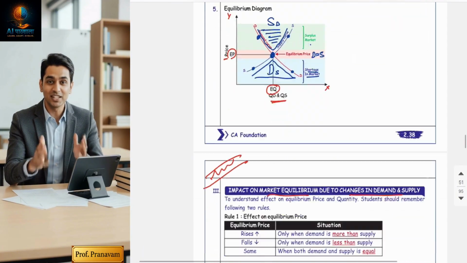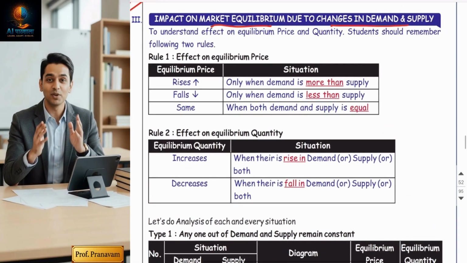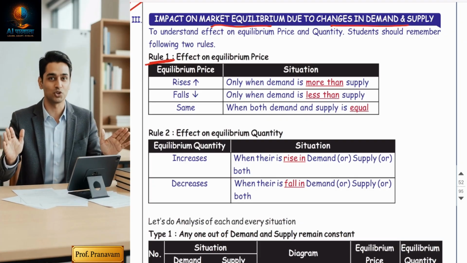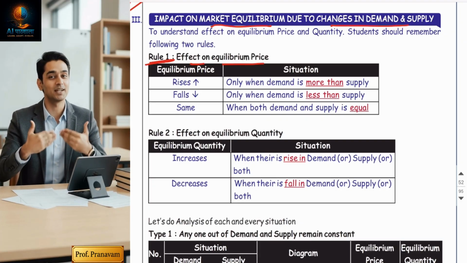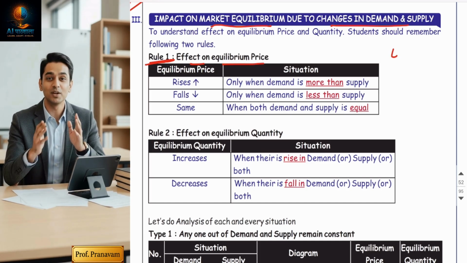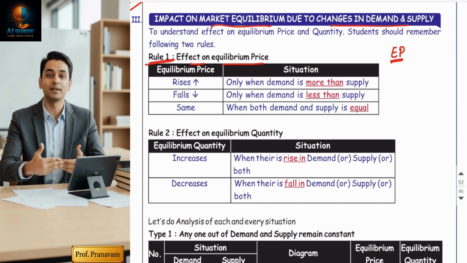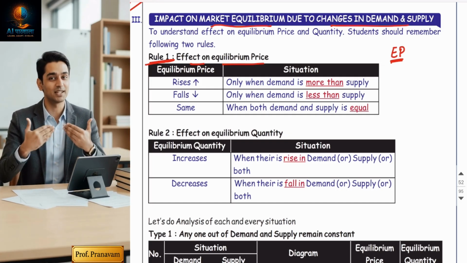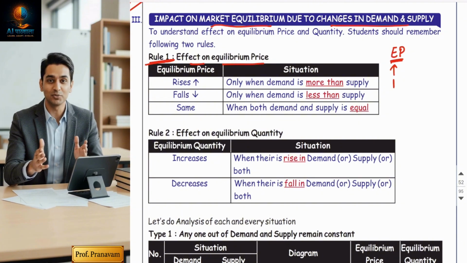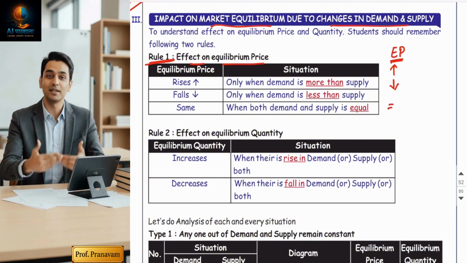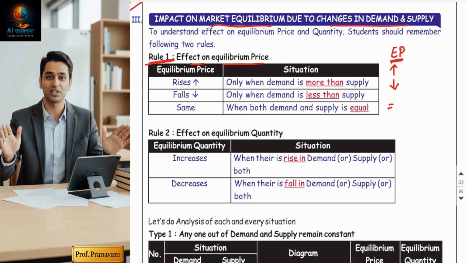Now, see to it. If you want to solve the MCQs, you have to understand two rules. Rule number one, effect on equilibrium. They are going to give you some situations. You have to analyze that situation, and you have to decide when the price will rise, when the price will fall, or when it will remain stable. So the thumb rule is very simple.